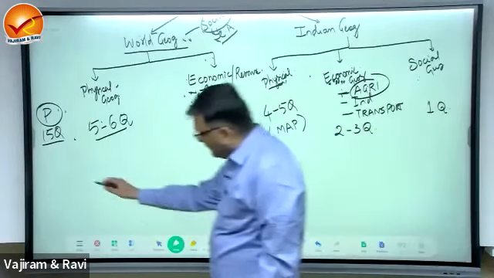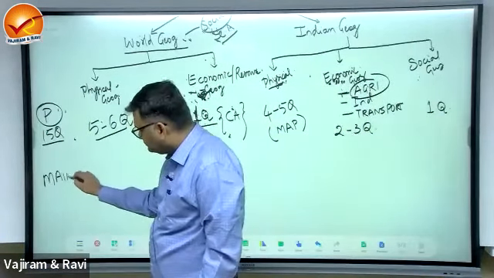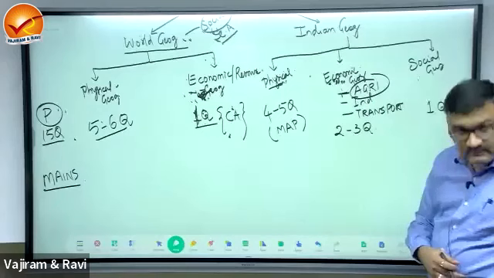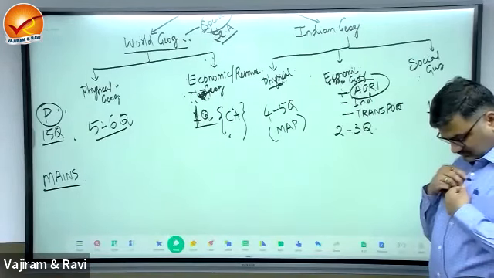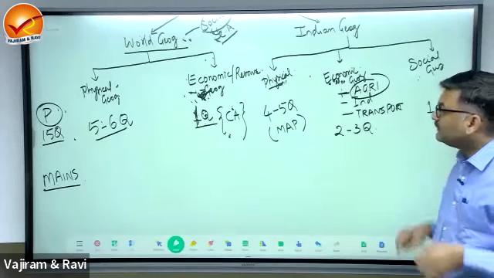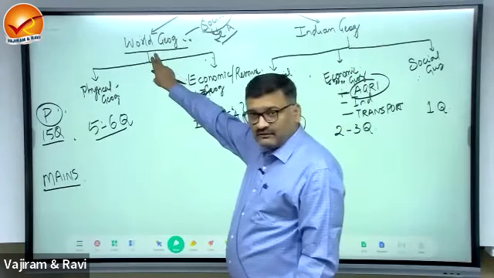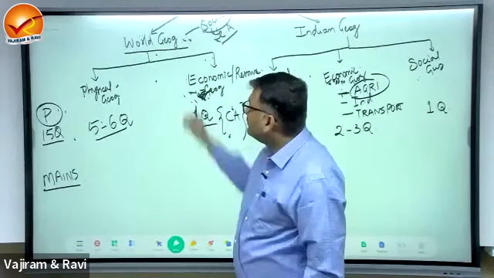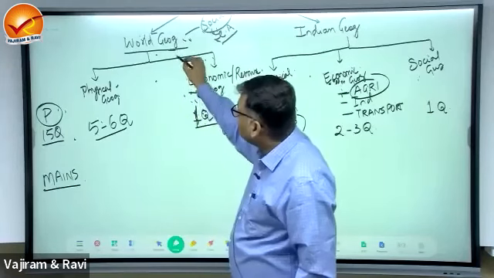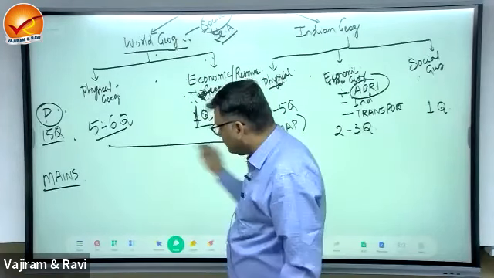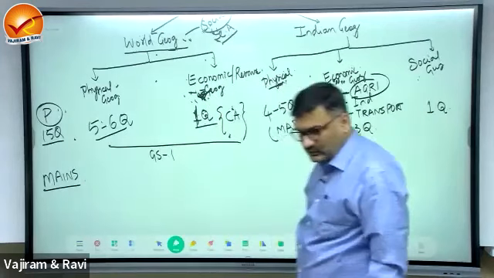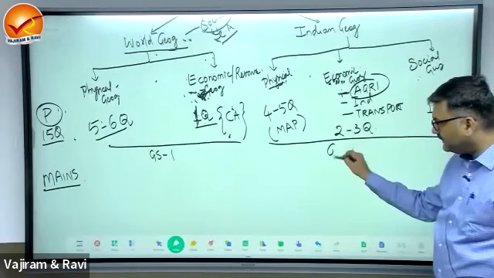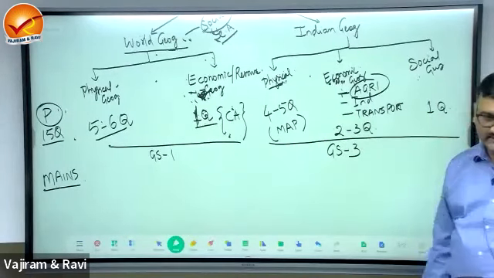Now for mains, world geography. So this world geography is covered in GS paper 1. The questions pertaining to world geography will be in GS paper 1, and Indian geography it is GS paper 3.